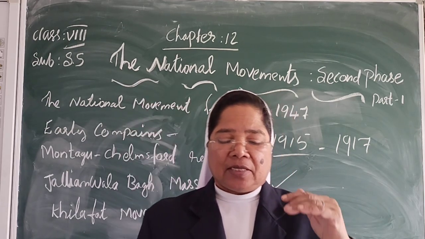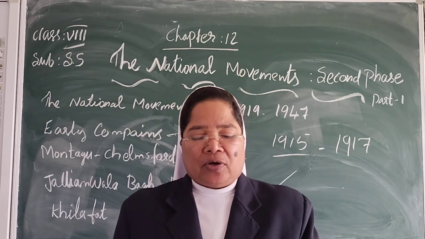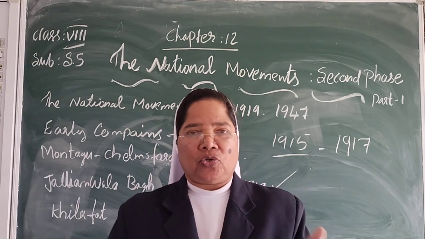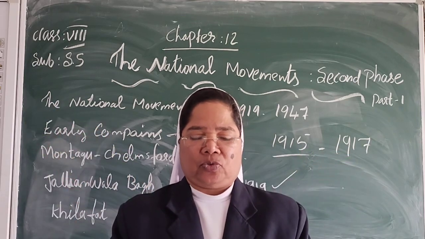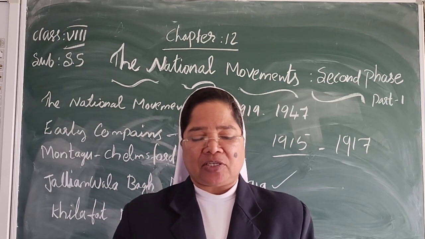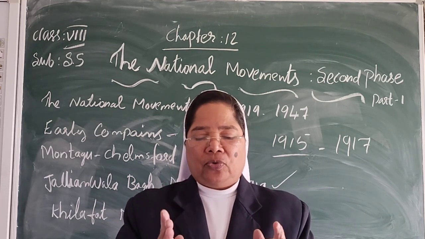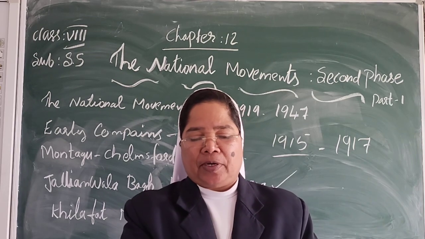Second, the system of dyarchy, or dual government, was introduced in the provinces. The state subjects were divided into two: reserved and transferred.